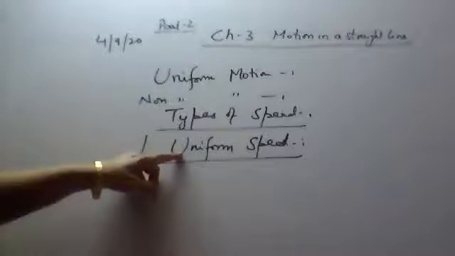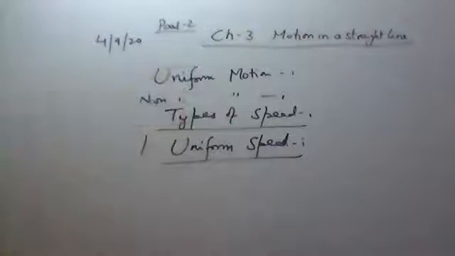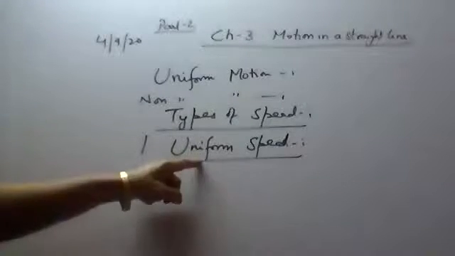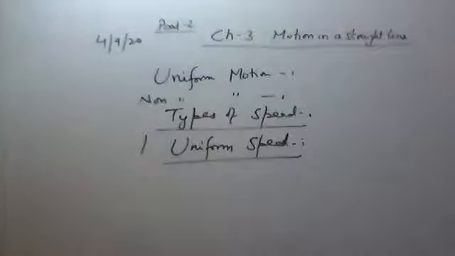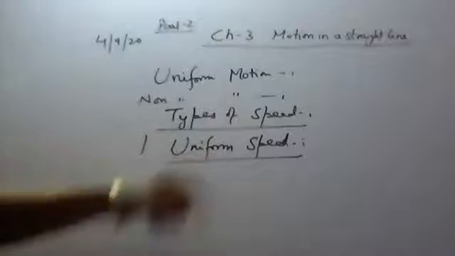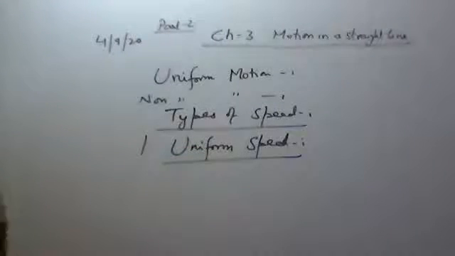And when will the speed be constant? When the motion is uniform, that is, when the body covers equal distances in equal intervals of time. Its speed will be constant, and such a speed we call uniform speed. Speed is constant means with time the speed is not changing. So write down: uniform speed.